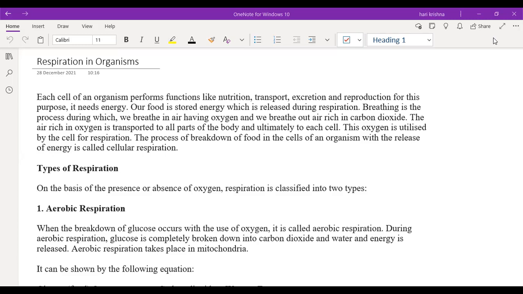Now tell me whether photosynthesis is an exothermic or endothermic process. Endothermic, sir. Good, because the carbon dioxide and water will absorb the heat energy from the sun and the reaction will take place. So it is an endothermic process.